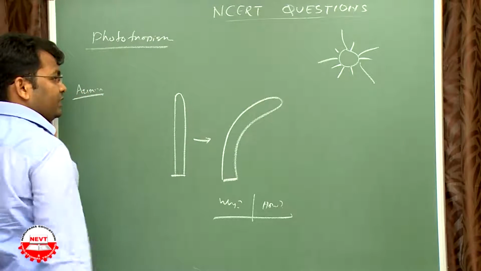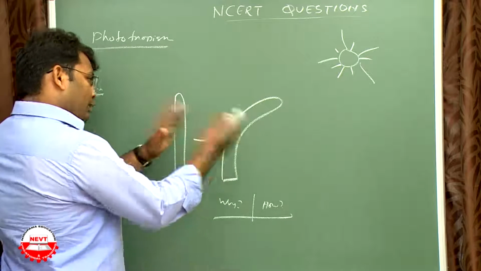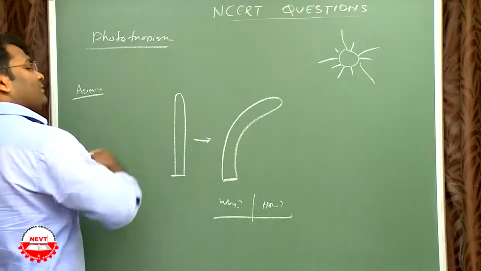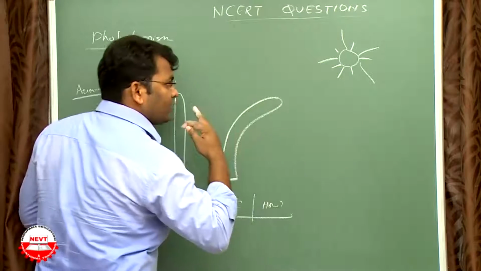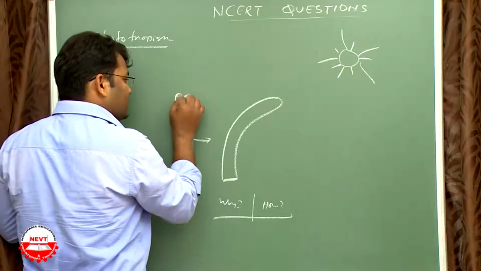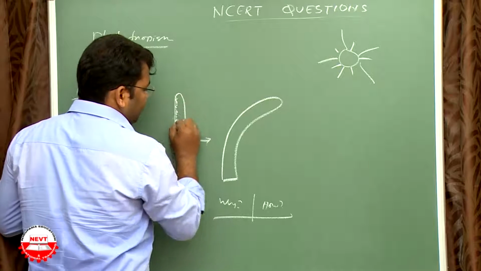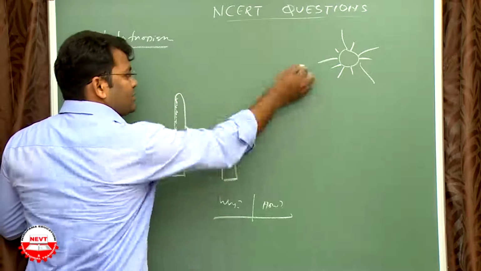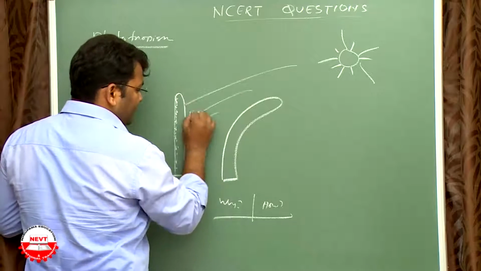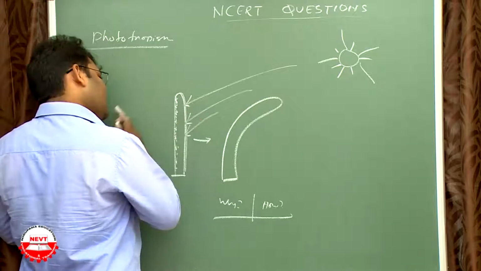Auxin is secreted in plants and always remains on the back side of the light. It goes away from the direct sunlight and deposits on this side. So this side has no auxin because the direct sunlight falls over here, and auxin goes to the shadow part.